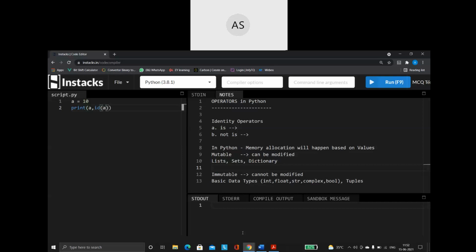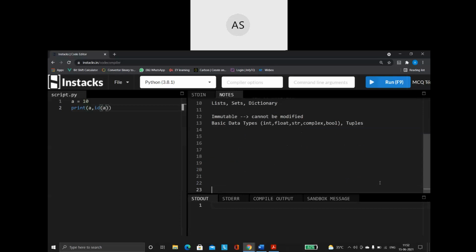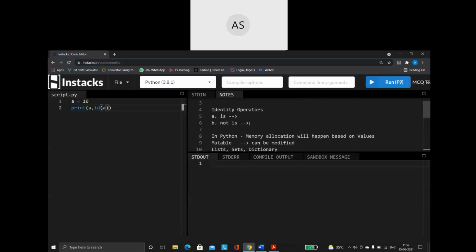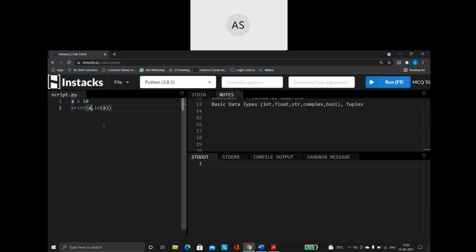You are already familiar with what id is: it is a predefined function that gives you the address of where the data is stored. This is one step I'm doing, so just run the program. Yes, a's value is 10 and it is stored at this particular memory address. Right. Now in the next line of the program, I am saying a is equal to 100.